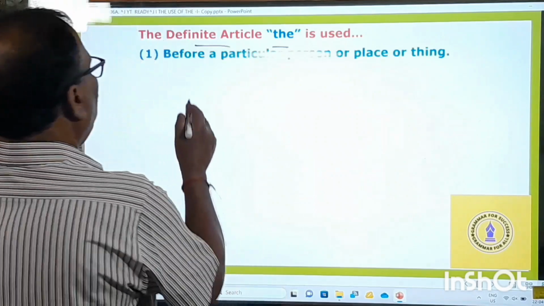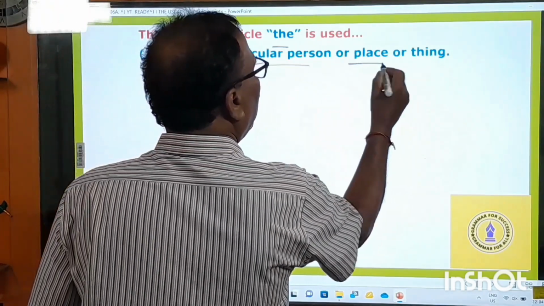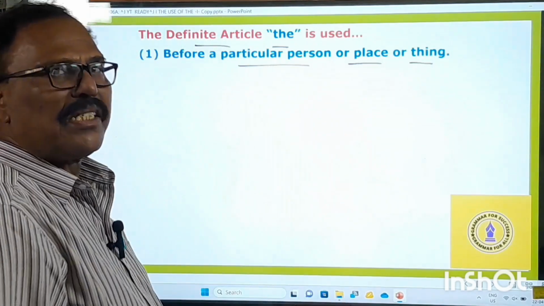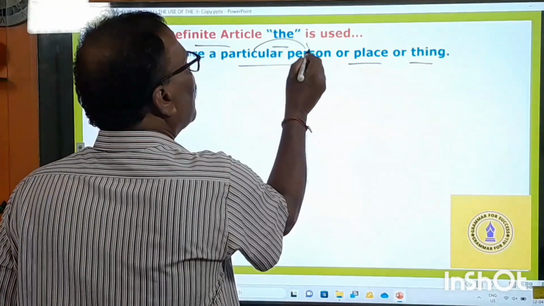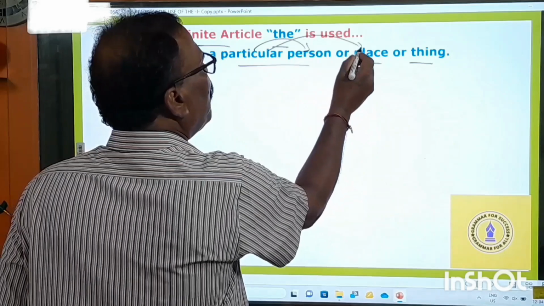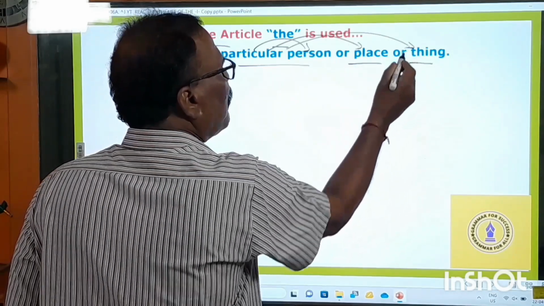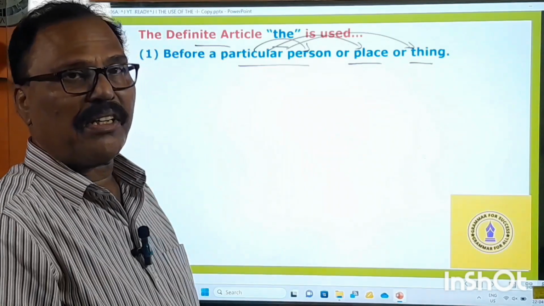What is that? Before a particular person, place or thing. So dear test takers or dear candidates, to talk about a particular person, to talk about a particular place, to talk about a particular thing, you have to use the definite article.